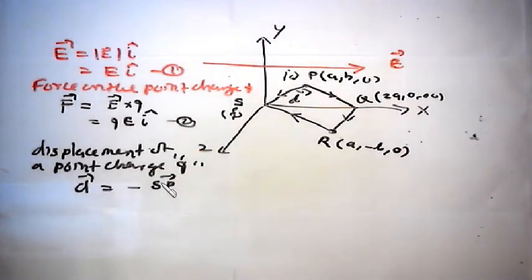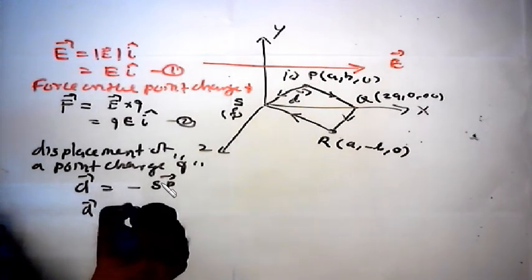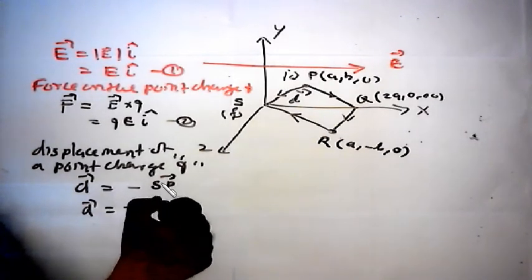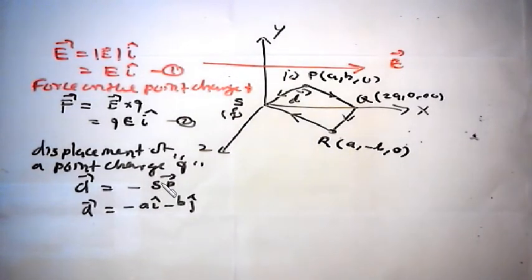Now S is nothing but the origin, so minus of SP vector can be taken: D vector equals minus a i minus b j. There is no z component.